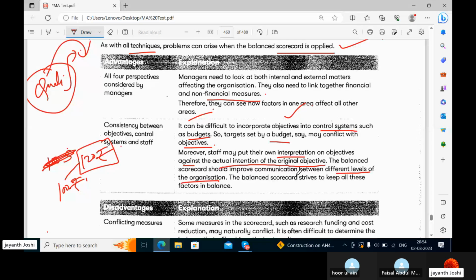And see, staff may put their own interpretation on objectives. Yeah, I have set a goal that I want to buy something for 100 rupees. Okay, that is my goal, like being a staff. But actually, if I spend 120, it's going to be even better. So I need to balance there. I cannot compromise on quality and pay less price for something and buy something which is of less quality.